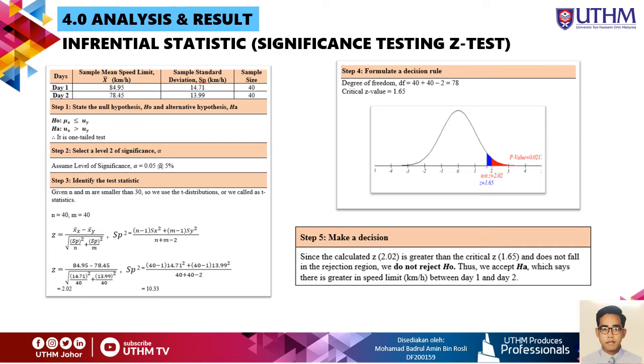And lastly, we make a decision. Since the calculated Z, 2.02, is greater than the critical Z, 1.65, and falls in the rejection region, we reject the H0, thus we accept the HA, which says there is a greater speed limit difference between day 1 and day 2.